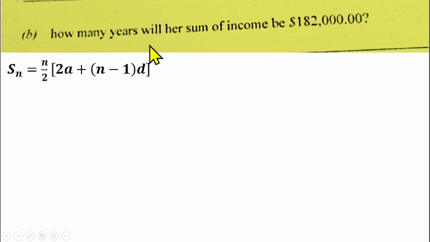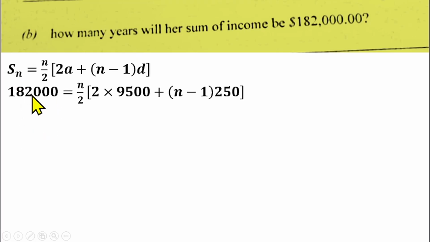N here will represent the number of years that it will take her to sum the money she received to this amount. So now we know the first term, which is 9,500, that we got in the sequence that we generated, and the common difference is $250. If you substitute that into this formula, we have $182,000, which is the money summed to, equals n over 2 into 2 times the first term, 9,500, plus n minus 1 multiplied by d, which is 250.